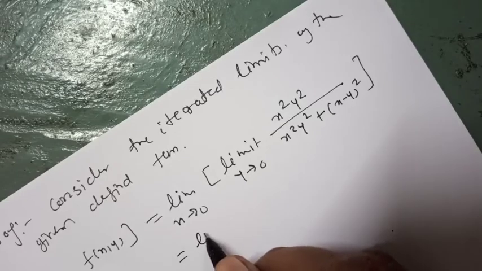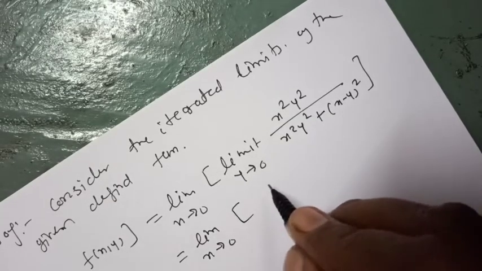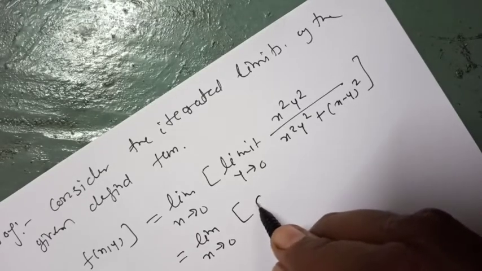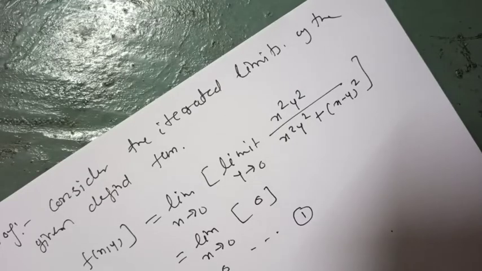That is, as y tends to 0 it is 0, and then as x tends to 0 it is 0. Call it equation 1.